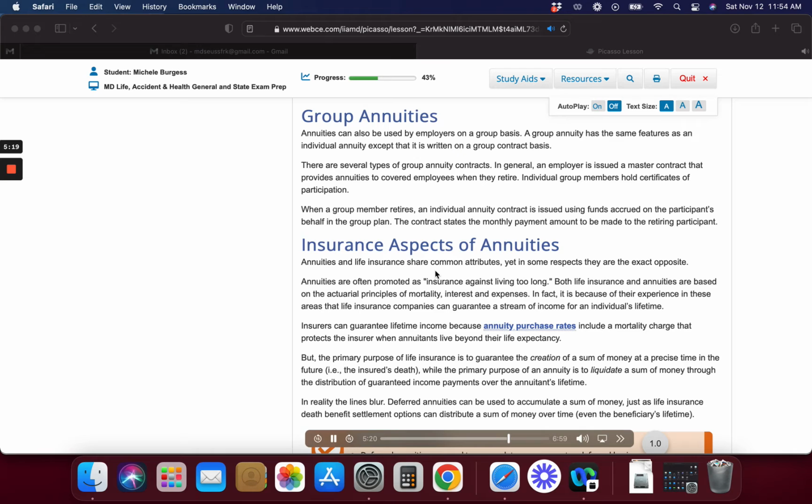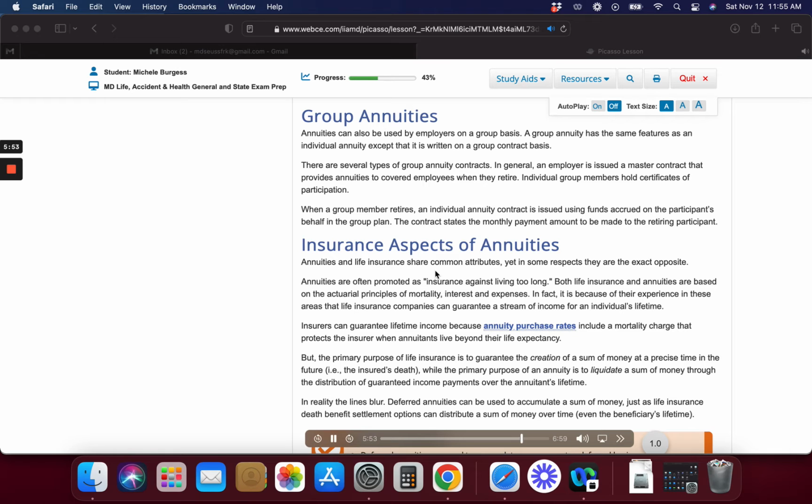But the primary purpose of life insurance is to guarantee the creation of a sum of money at a precise time in the future, i.e., the insured's death, while the primary purpose of an annuity is to liquidate a sum of money through the distribution of guaranteed income payments over the annuitant's lifetime. In reality, the lines blur. Deferred annuities can be used to accumulate a sum of money, just as life insurance death benefit settlement options can distribute a sum of money over time, even the beneficiary's lifetime.